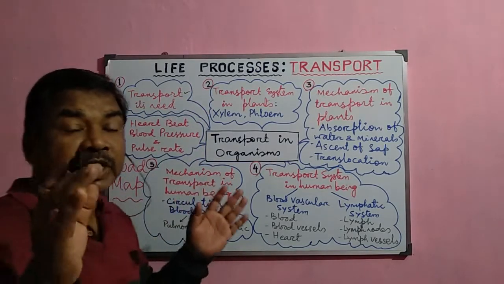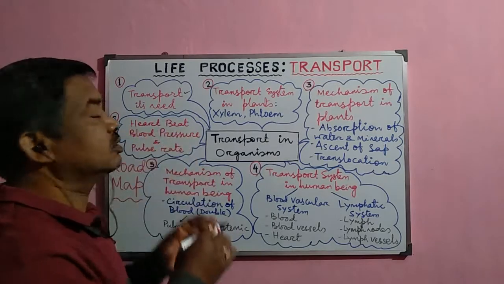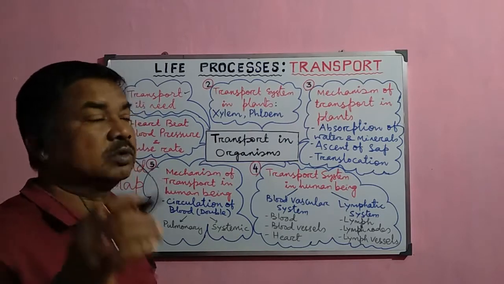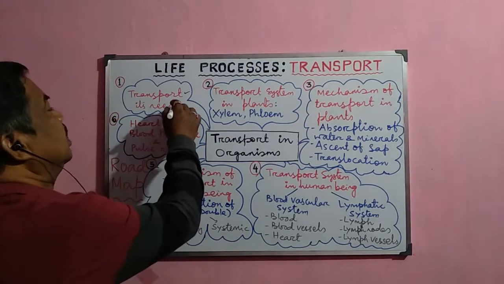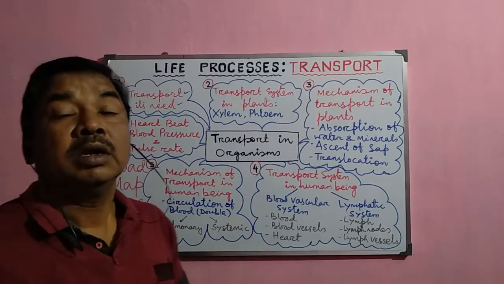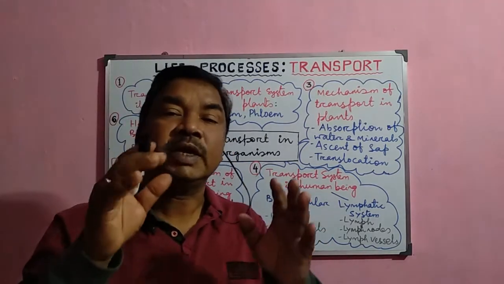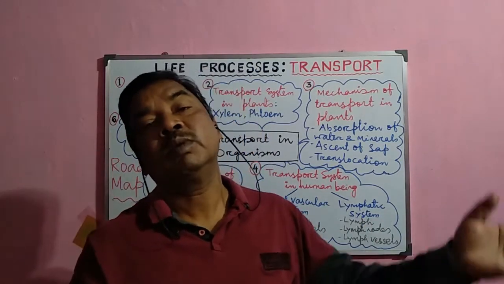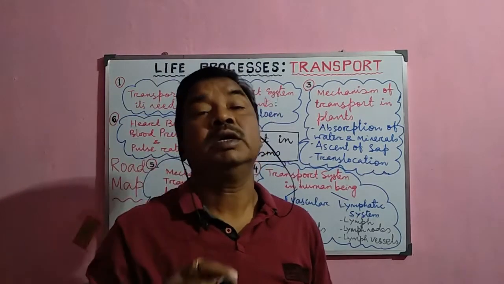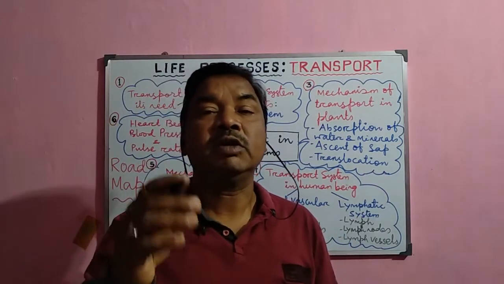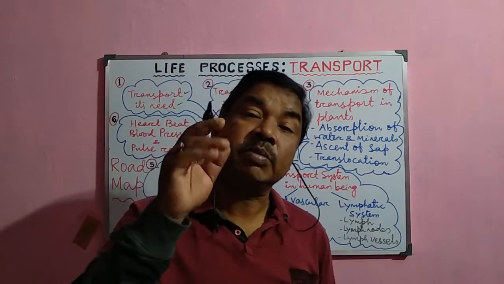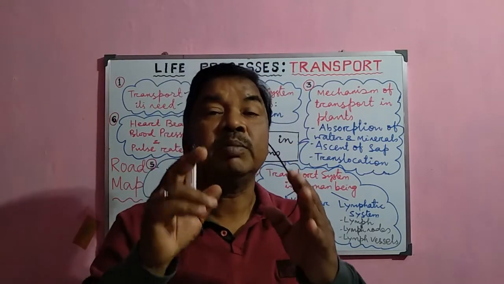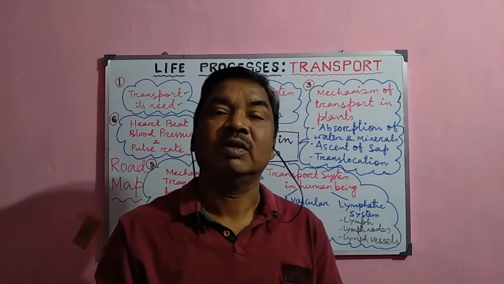Normally, the movement of substances or materials from one part of the body to another part is called transport. And why is it required? What is the need of this transport? Because the substances which are required in a particular part of the organism are not actually available there. Sometimes they are taken from the outside and enter into the body, suppose oxygen. Oxygen enters into the lungs, but it is required in each and every cell. Then from the lungs, the oxygen must be transported to each and every cell for the function or for releasing